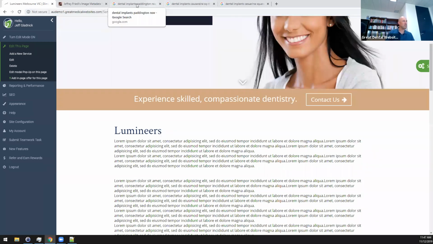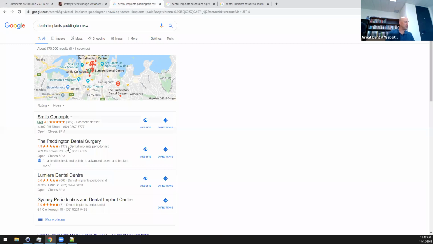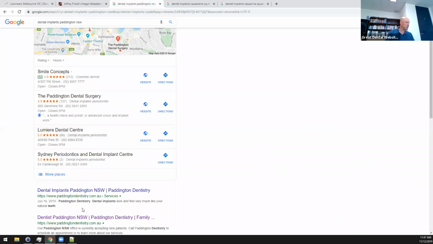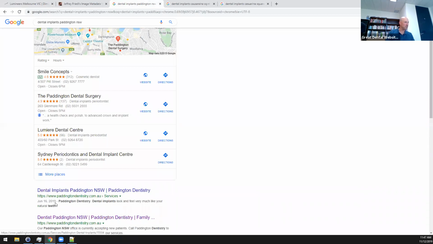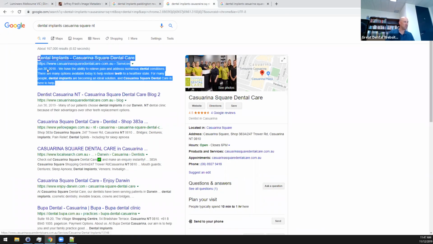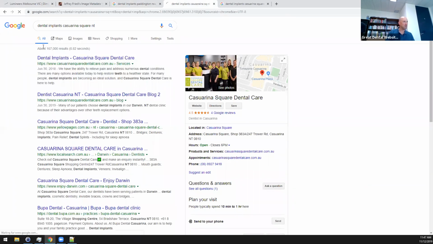And here's a good example of this. If you look for dental implants in Paddington, New South Wales, one of our clients, Paddington Dentistry, comes up, and they come up for their page on dental implants. Same thing in Castlereagh Square. You look for dental implants in Castlereagh Square. This landing page has been created. Let's just go ahead and take a look at it, see what it looks like here.